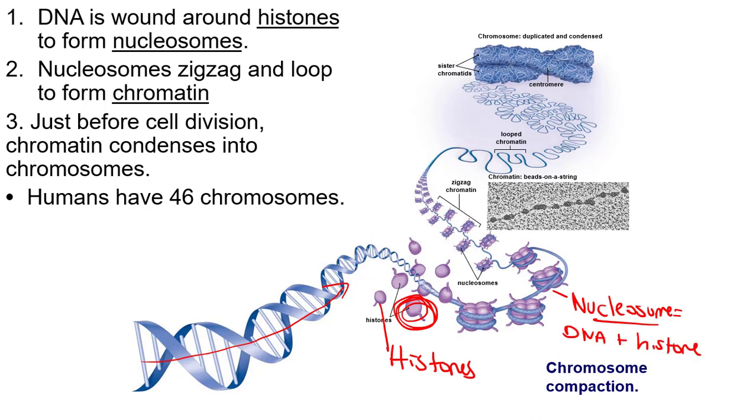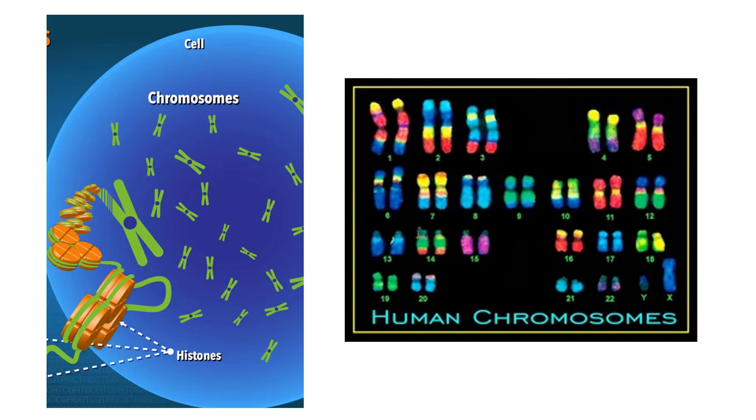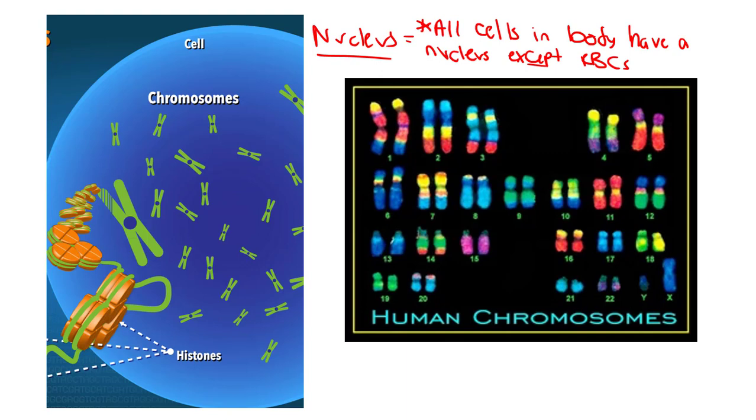Next, these nucleosomes are going to zigzag really tight, like pictured here. They form these nice, beautiful, tight zigzags. And then eventually these zigzags will all bunch up and they'll form the chromosomes. And as I told you, most human cells have 46 of these. So every single cell in your body that has a nucleus, and here's something to remember, all cells in your body have a nucleus except for red blood cells. So almost every cell in your body is going to have this exact copy of all 46 chromosomes.